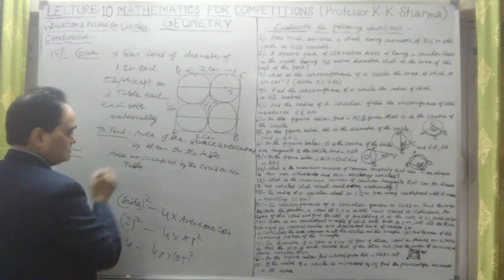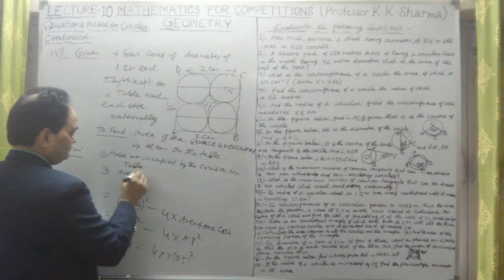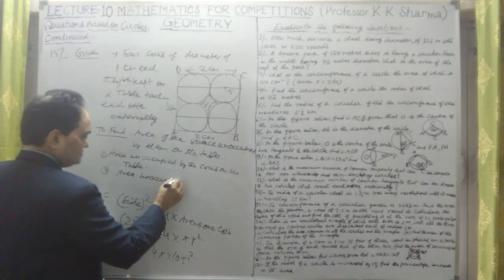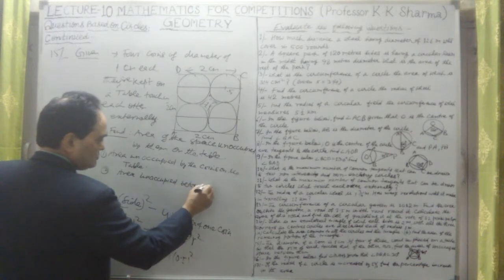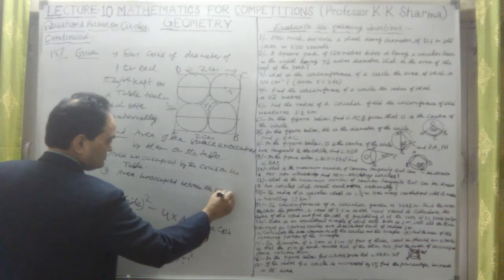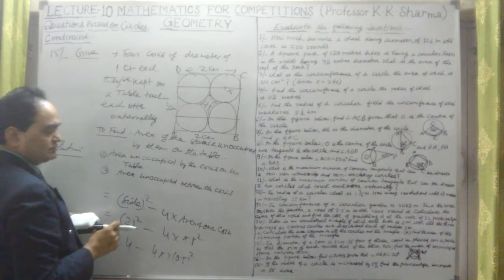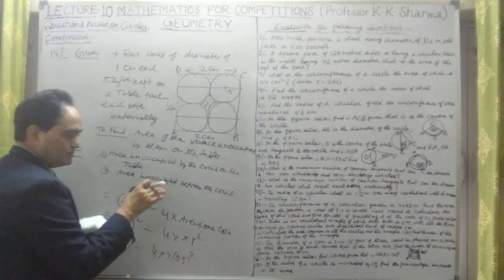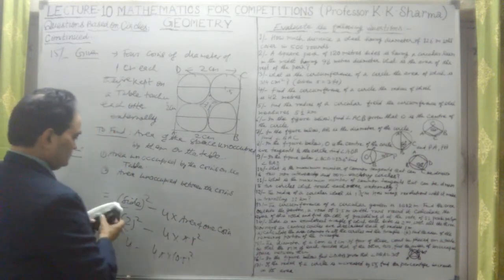The other option is, what is the area unoccupied between the coins, the shaded portion. This I'll take as the area. There are two options here. So the first option I'm taking is the area unoccupied on the table among the coins. This is the question here.